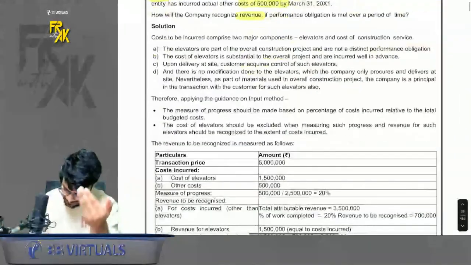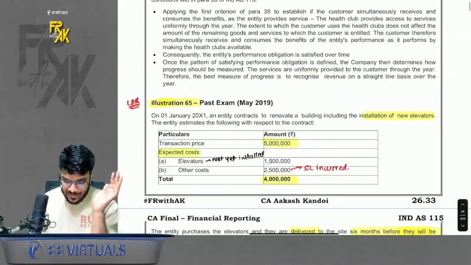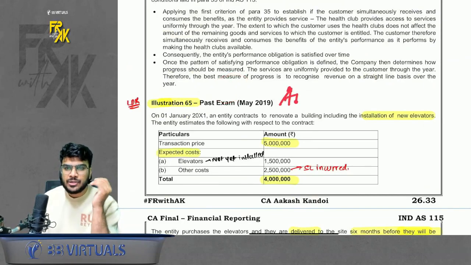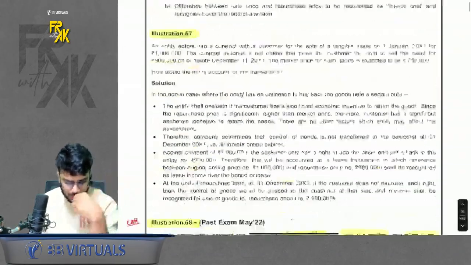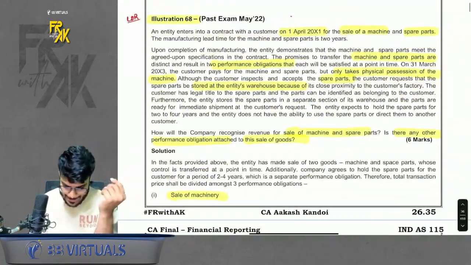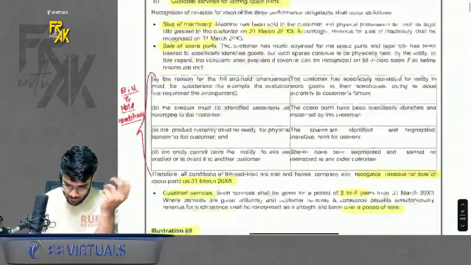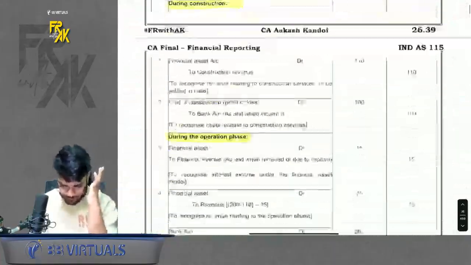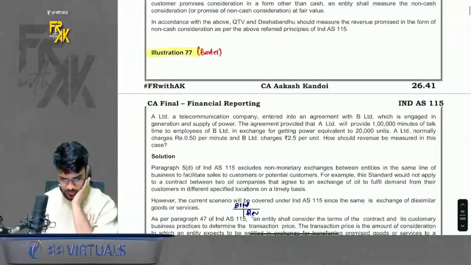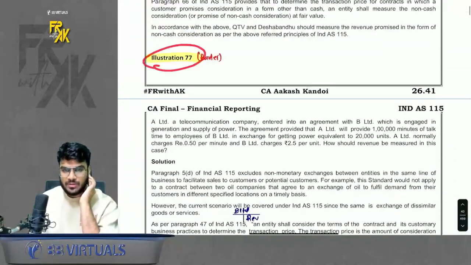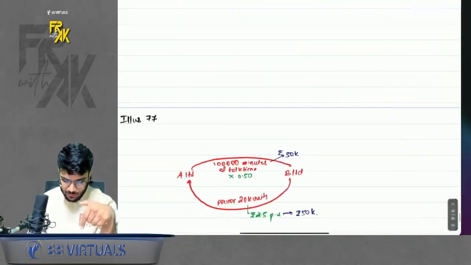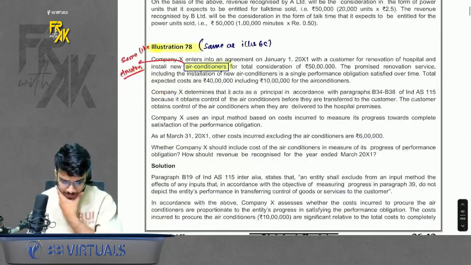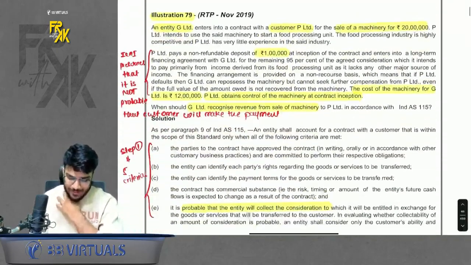Yes. 65 is done. Similar to this is 78 also, where instead of elevators we have ACs, air conditioners. So simple, you can refer to that also. Apart from that, bill and hold is already done. 72 already done. 73 done. 75 done. 77 is a barter question, so you can just give it a read. I have given the solution also here. 78 is same like 65. 79 is an interesting question.